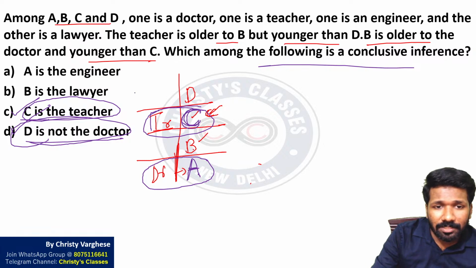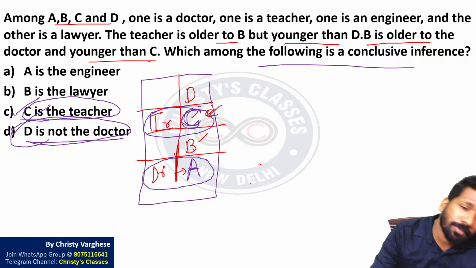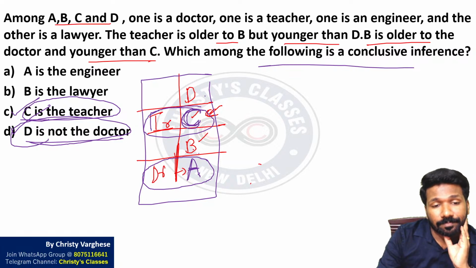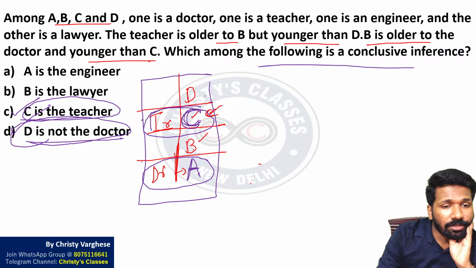The reason you can mention something like this. By arrangement, D is older than C is older than B is older than A. And teacher is above doctor. That also we can say.